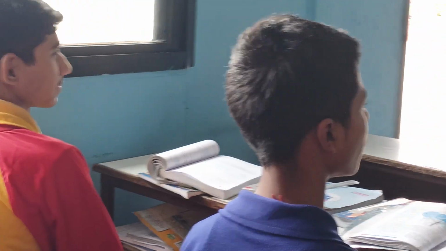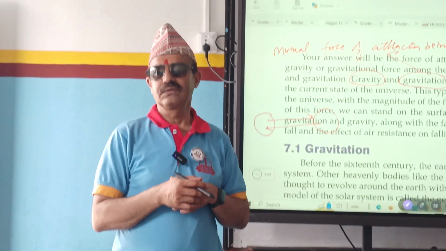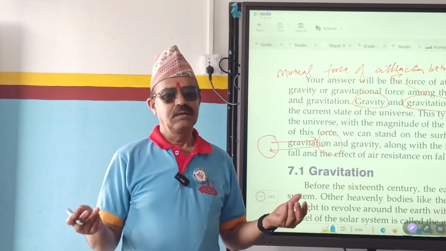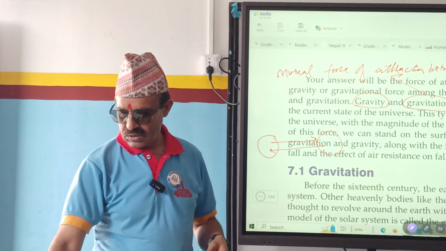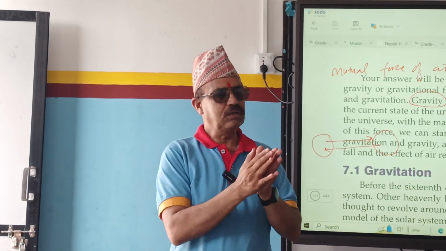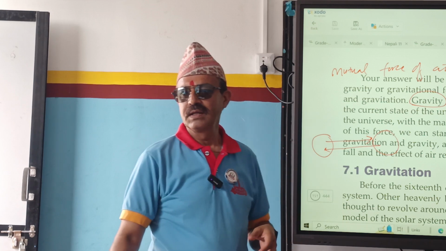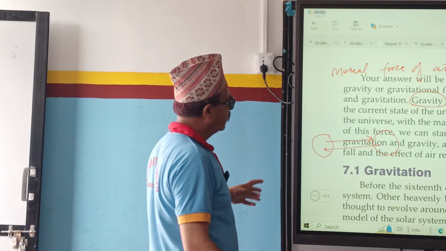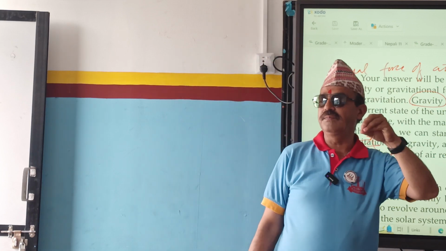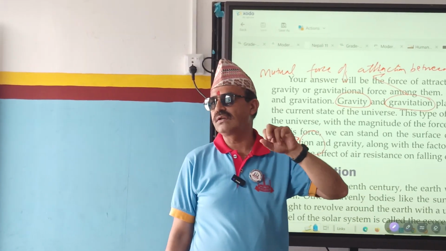There is Raju, there is Joy. In between Raju and Joy, what is there? Force of attraction. That is called gravitation. Between me and this bench there is also a force of attraction. Between this smart board pen and me, there is also mass, and there is development of a force of attraction. That is called gravitation. Whether big body or small body, there is production of some force of attraction, that is called gravitation.